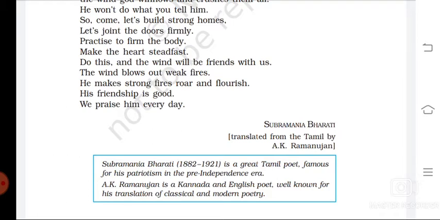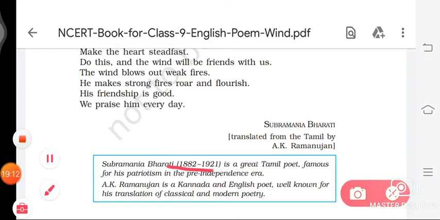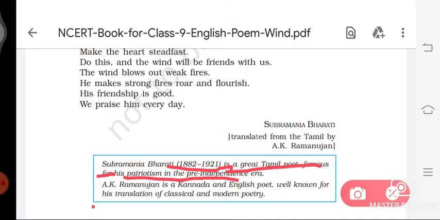Subramanyam Bharati is a great Tamil poet, famous for patriotism in the pre-independence era. And A.K. Ramanujan is a Kannada and English poet, well known for his translation of classic and modern poetry.